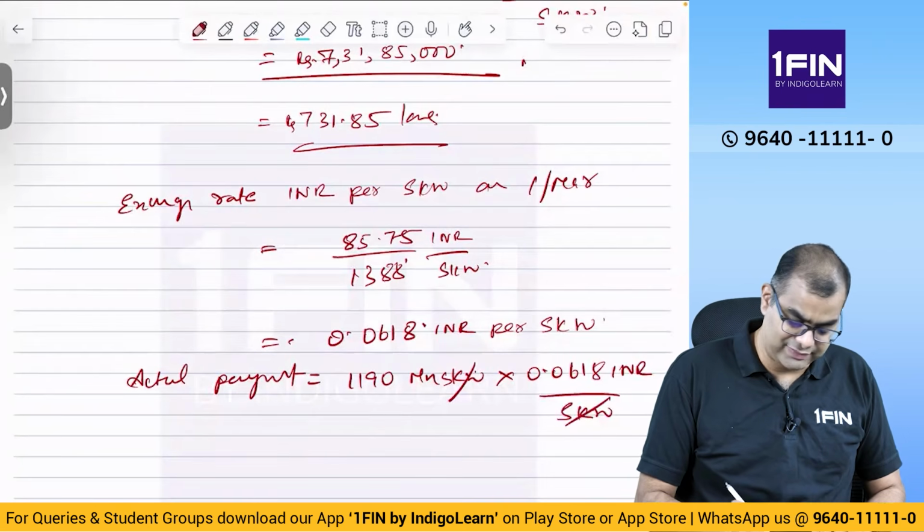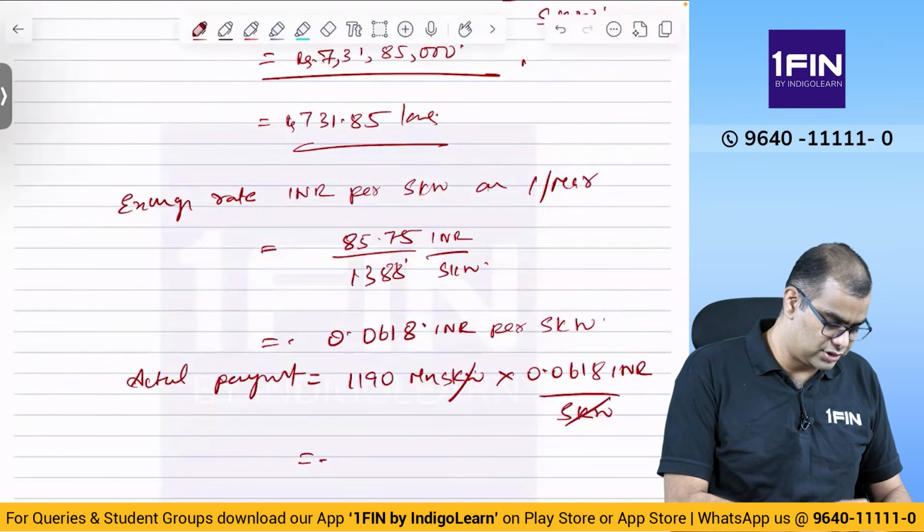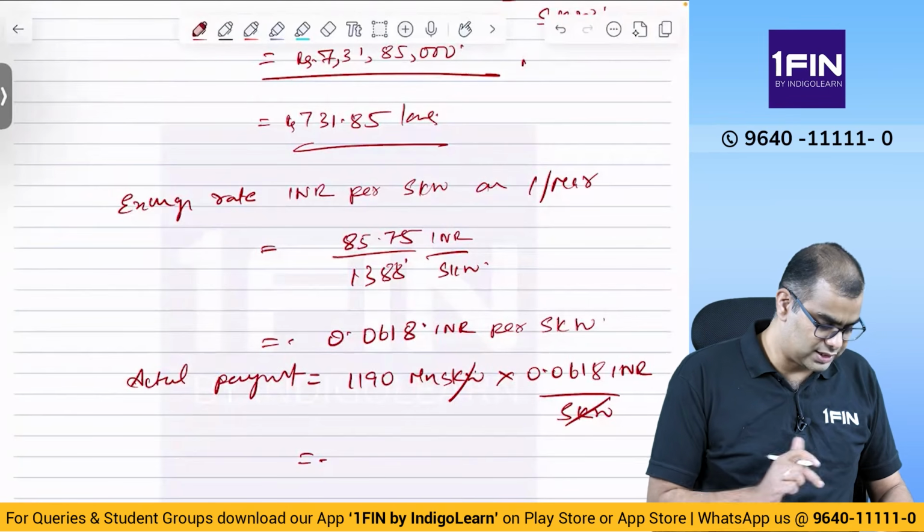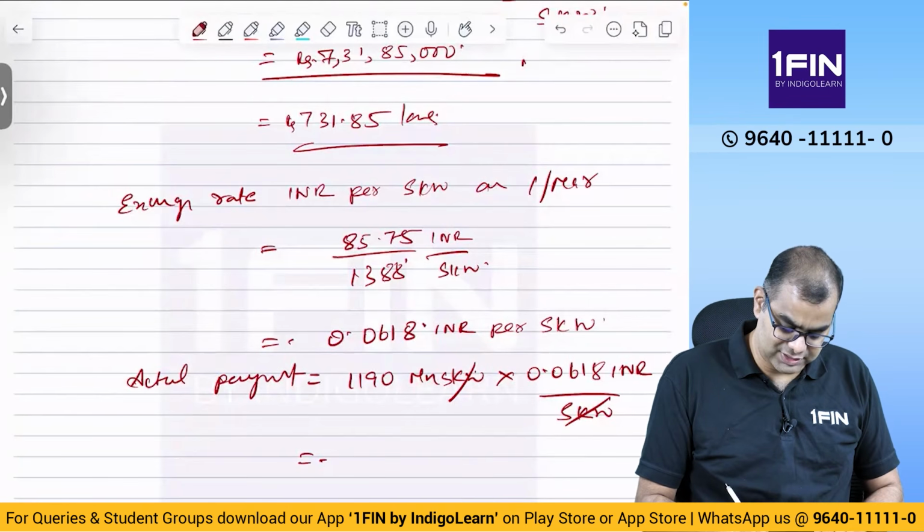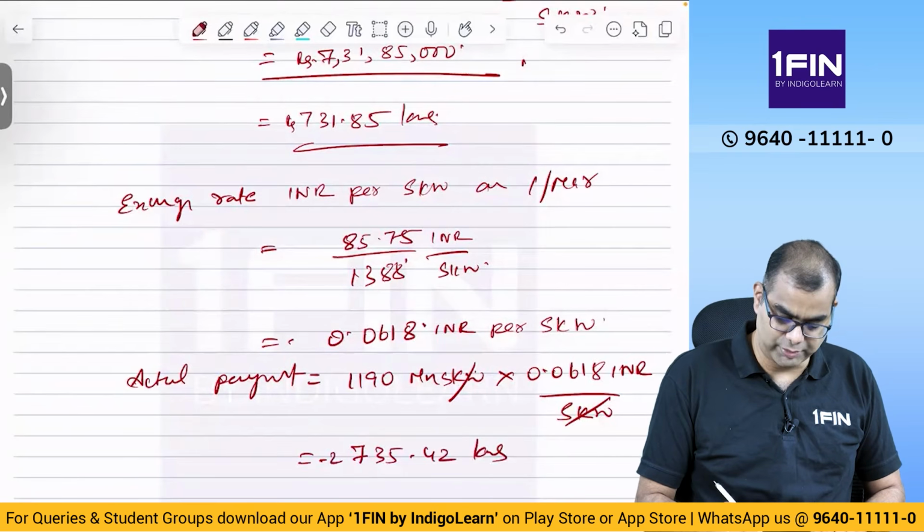SKW cancels, and you will get the value in INR. 0.0618 into 1190 million, that is 6 zeros, gives 735.42 lakhs in rupee terms.